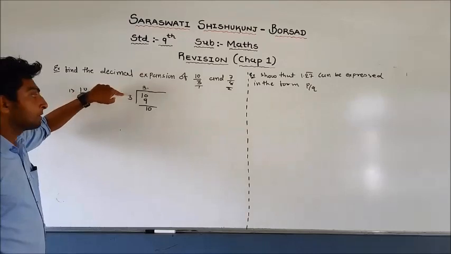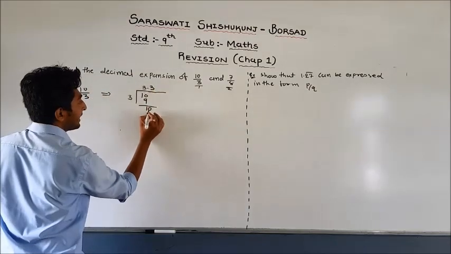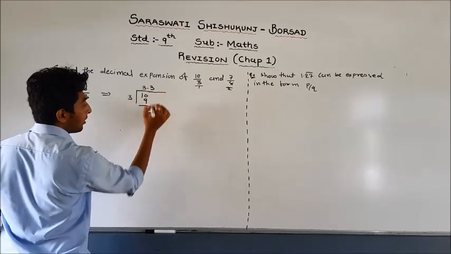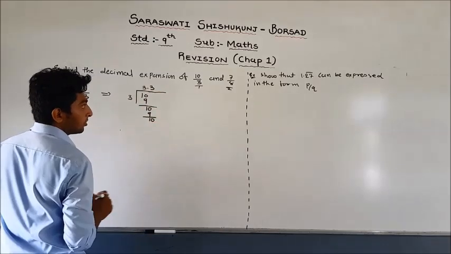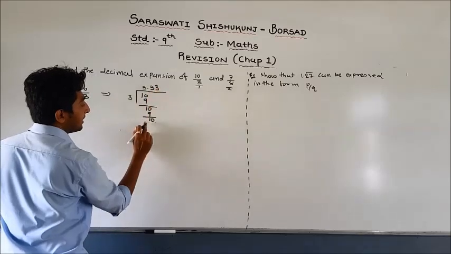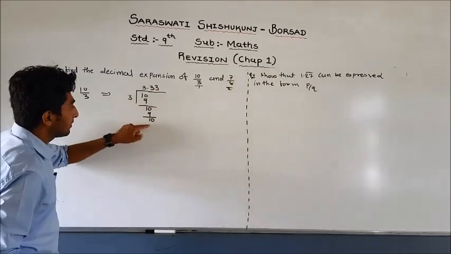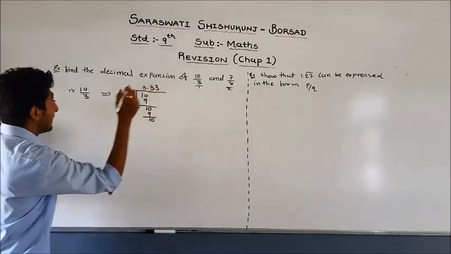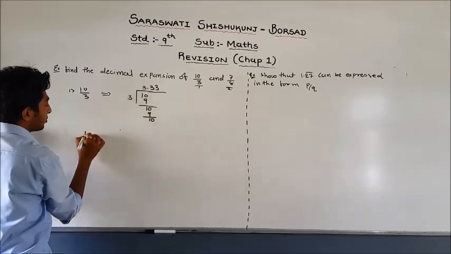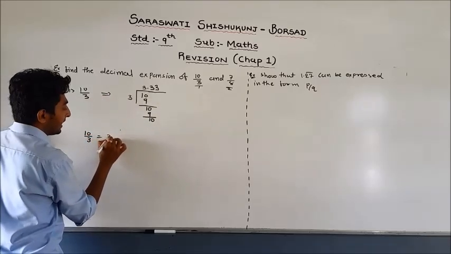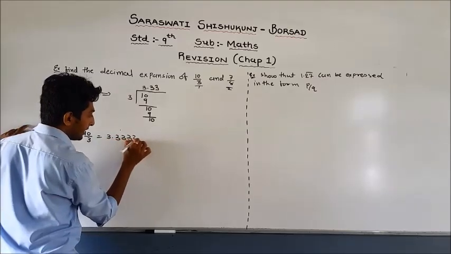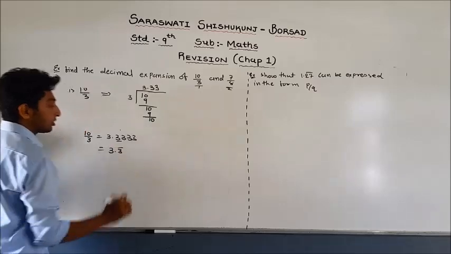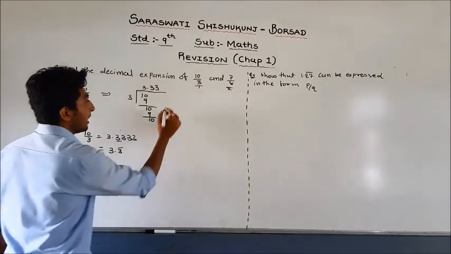So here you have to put 0, point, you have to put the decimal. Again 3 3s are 9. So again 1, you put 0. So again 3 3s are 9. That means whenever you get this, see, 10, 10, 10, 10, your answer is 3, 3, 3, 3 repeating infinite times. So 10 by 3 equals 3.3333. So we can write 3.3 repeating infinite times. So 3 bar.